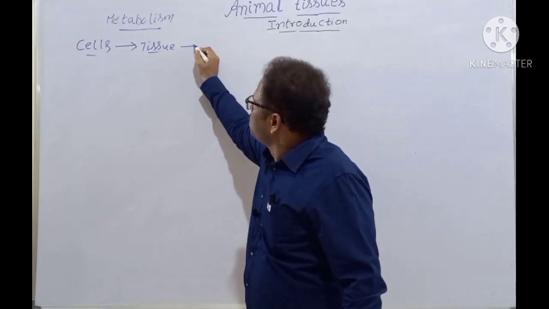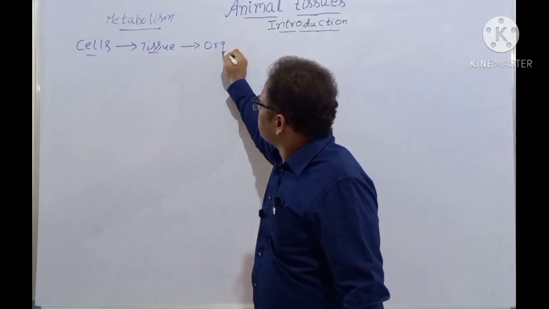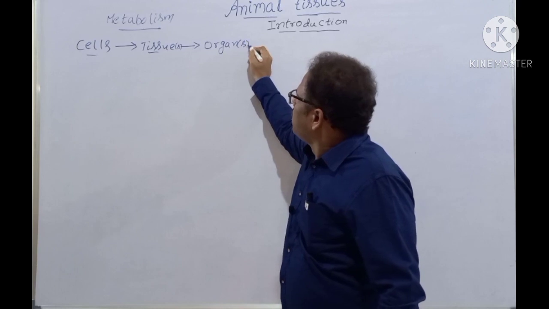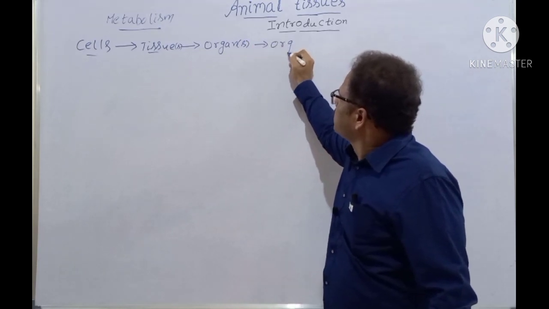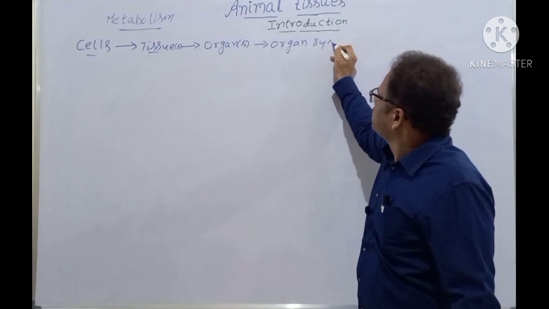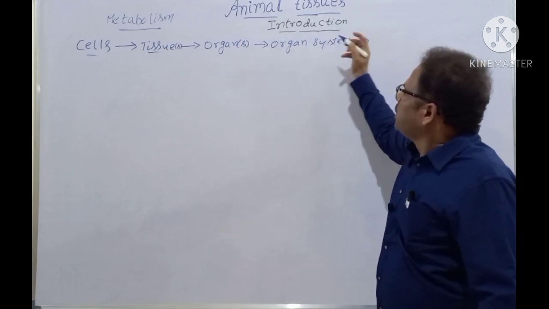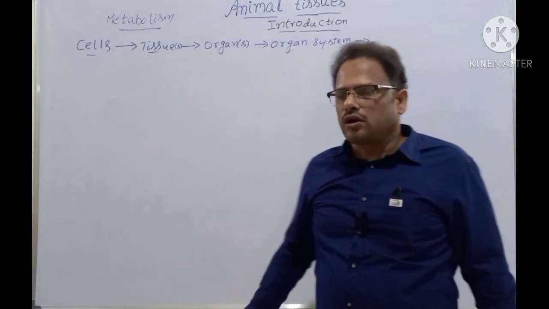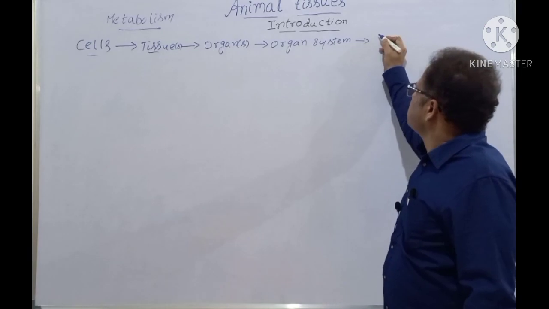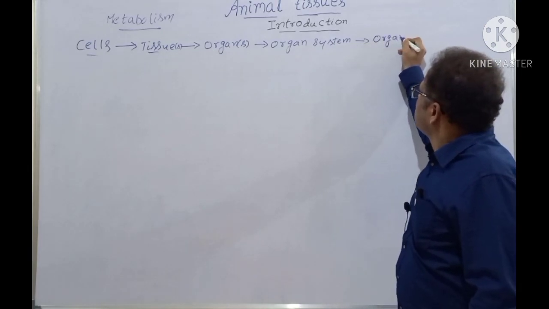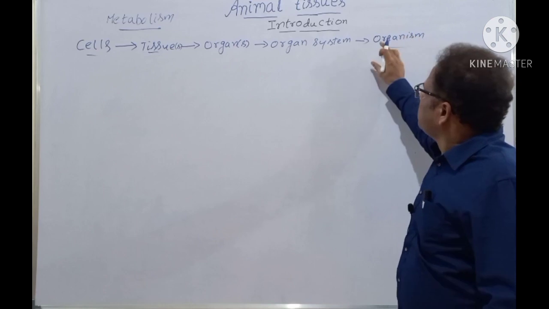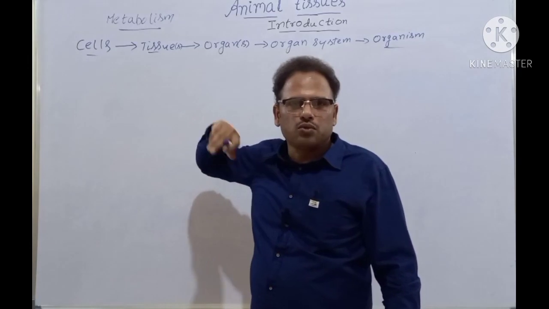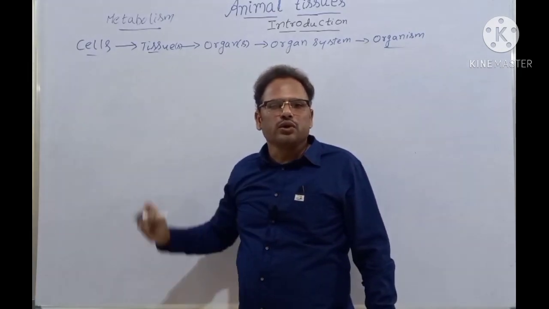A group of tissues forms the organ. A group of organs forms the organ system. Many organ systems like digestive system, respiratory, excretory, etc., are assembled together. It forms an organism. So, in an organism, what is the unit of life? The cell is the unit of life. It is both the structural and functional unit of life.